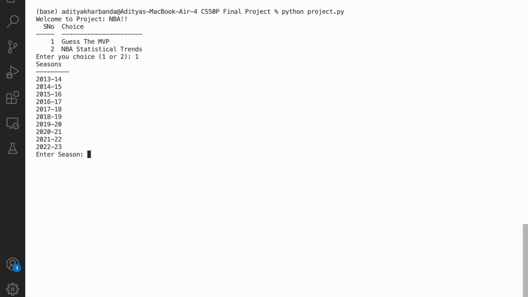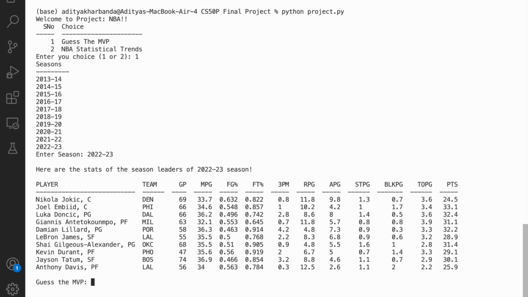So I enter one, and you can see I have taken the last 10 seasons into account. So, for example, let's view the most recent season, 22-23. And now you will be displayed the stats of the season leaders of that season. So there are 10 season leaders for each season. I have collected this data from ESPN and I've run some Python scripts to clean the data as well.